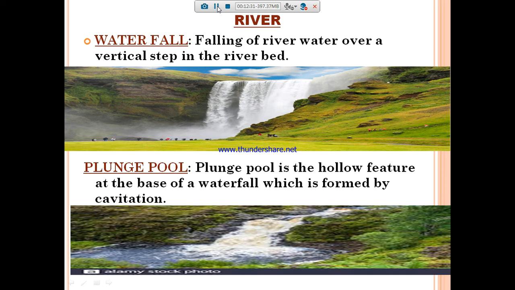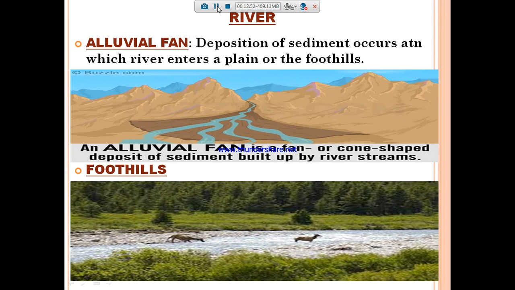So what is meant by a waterfall? The falling of river water over a vertical step in the riverbed is called a waterfall. What is a plunge pool? A plunge pool is the hollow feature at the base of a waterfall which is formed by cavitation. And the alluvial fan. See here.